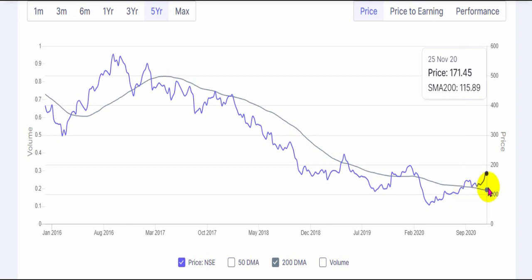So currently it is at 171 rupees and above its 200-day moving average. Generally I wouldn't buy when it goes above the 200-day moving average, but many people do invest here and then they get stuck because they bought already high or quite high. So you have to look at the support resistance levels, then you have to look at the RSI indicator levels where it is, and then make your informed decision, based on fundamentals as well as technicals.